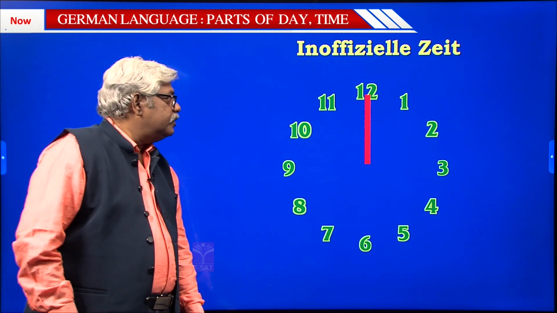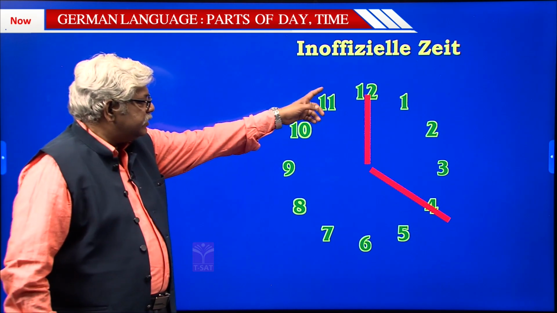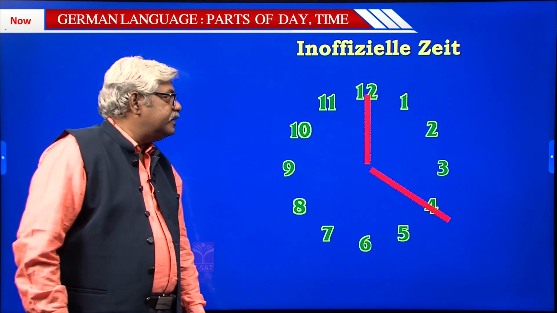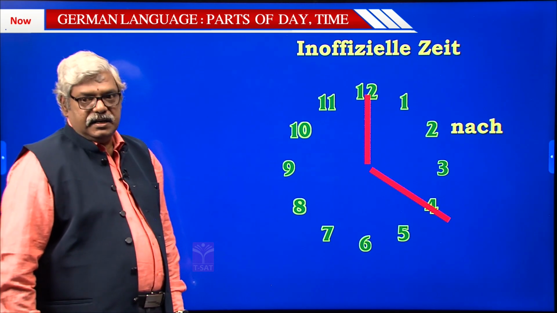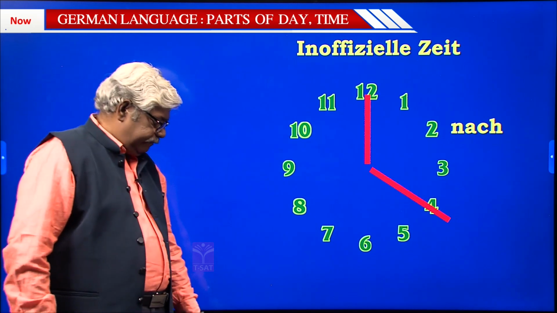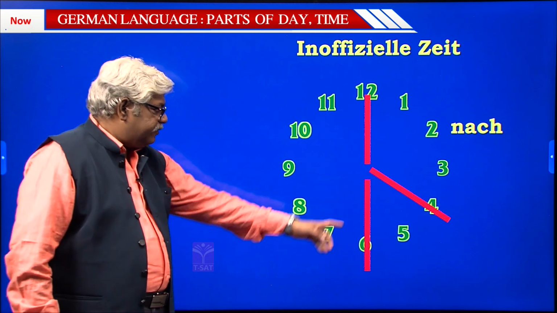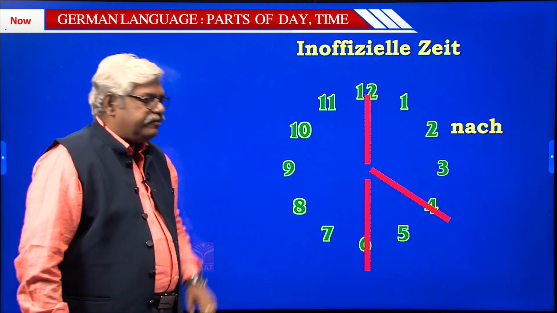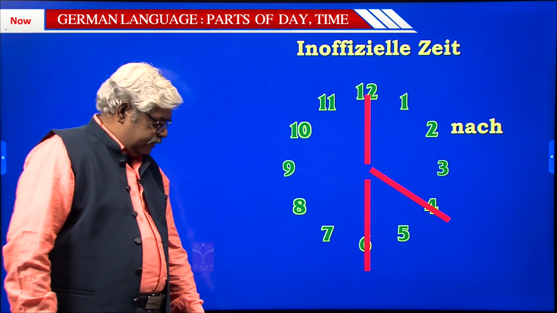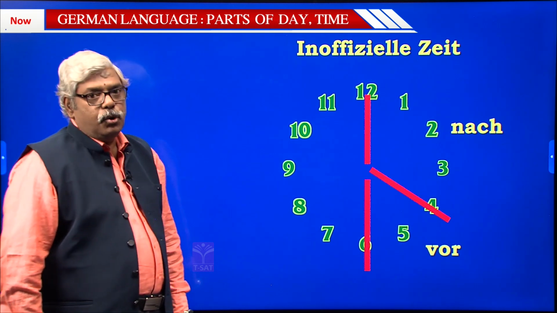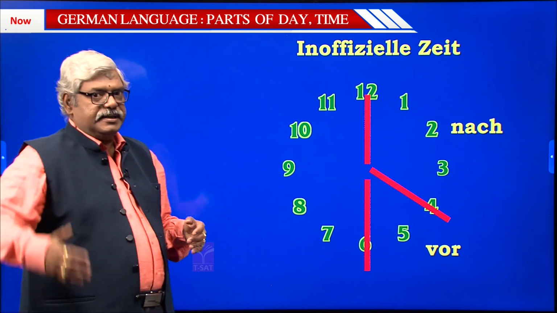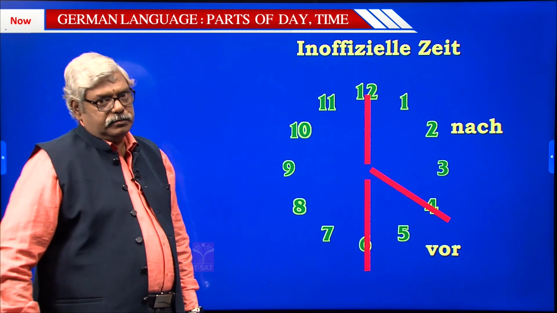So from 1 up to 20, so these first 20 minutes, they are said with the word nach. The first 20 minutes are given with the word nach. Then from 21 to 29, they are given with vor. So when I explain the time, you will understand what is this nach, what is this vor.